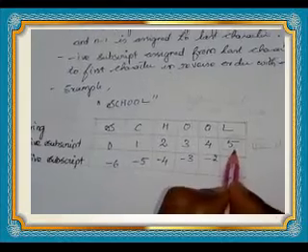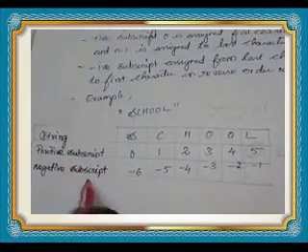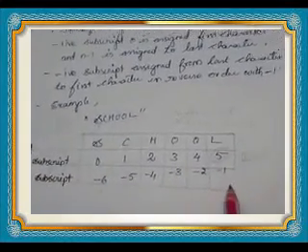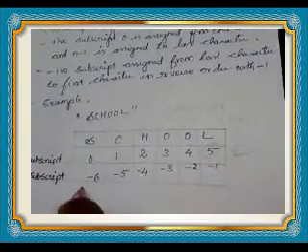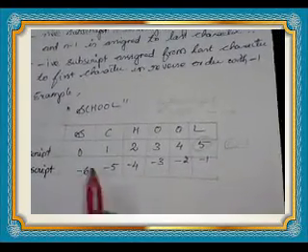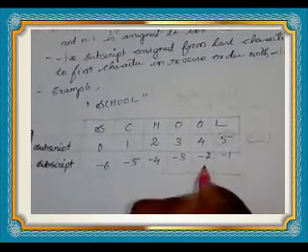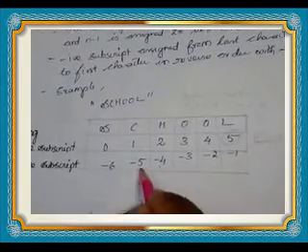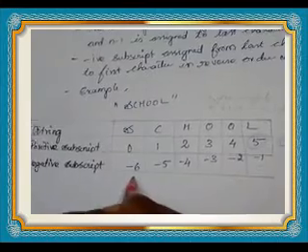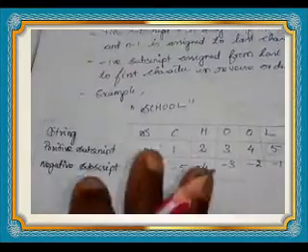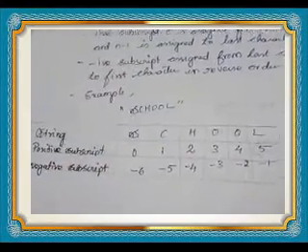Did you get it? The negative subscript always starts from the last character to the first character, in reverse order. The last character is assigned minus 1. Next previous one, minus 2, minus 3, minus 4, minus 5, minus 6. Did you understand? This is the way of accessing characters in the string.